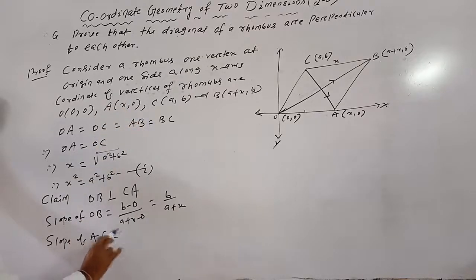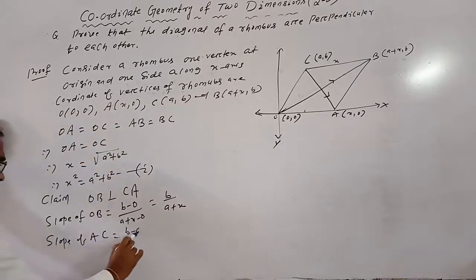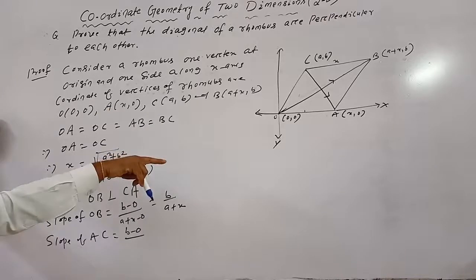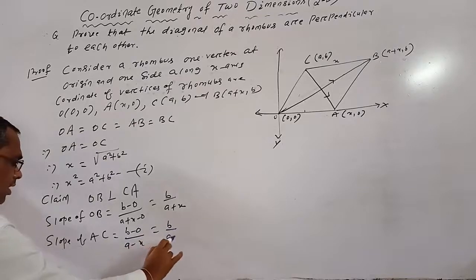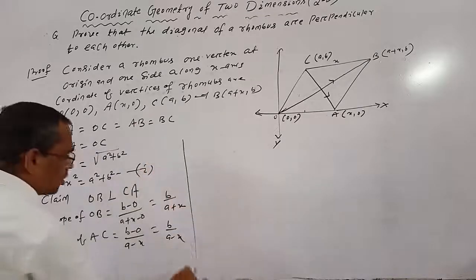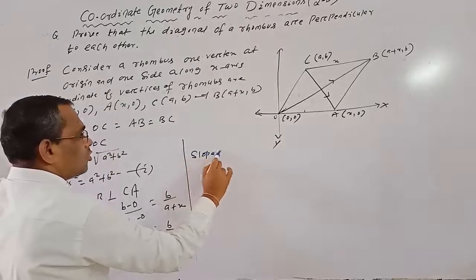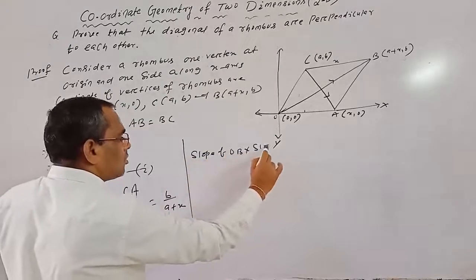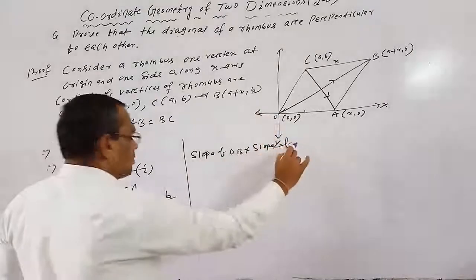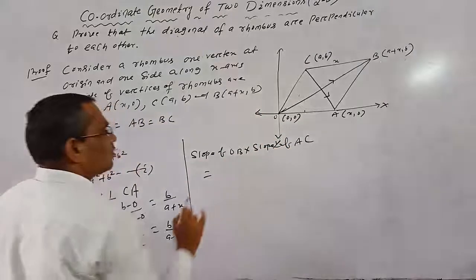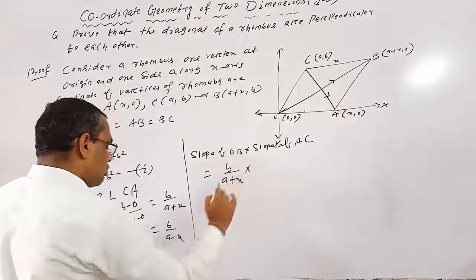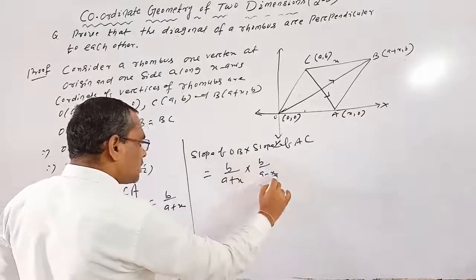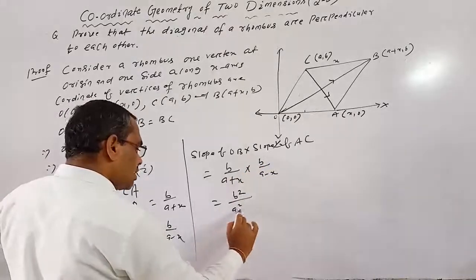And the slope of AC means the y coordinate difference, b minus 0, by a minus x, which equals b by a minus x. Now their product: the slope of OB is b by a plus x, into the slope of AC, b by a minus x, which equals b squared by a squared minus x squared.